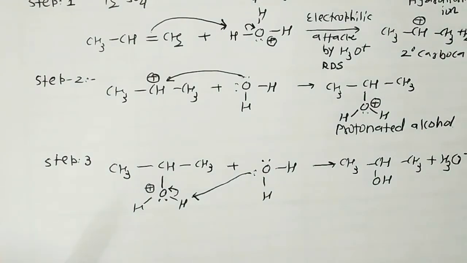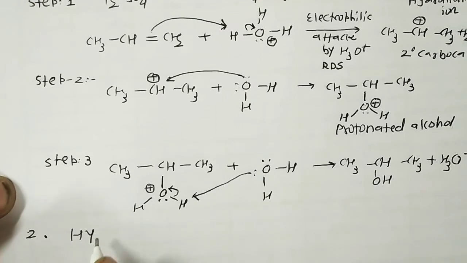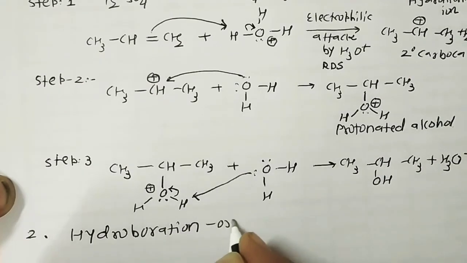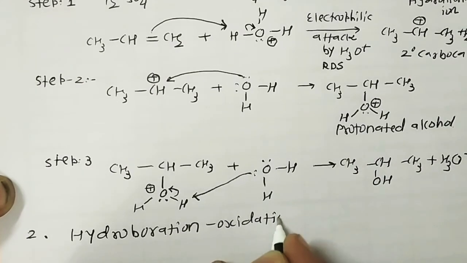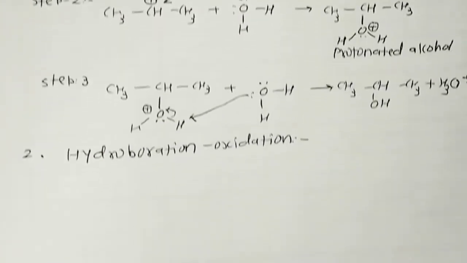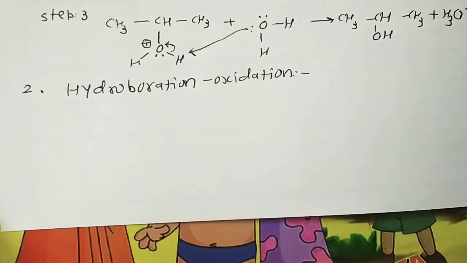Now another reaction is called hydroboration oxidation. Number two, an interesting hydroboration oxidation reaction. Why is it given such a name?